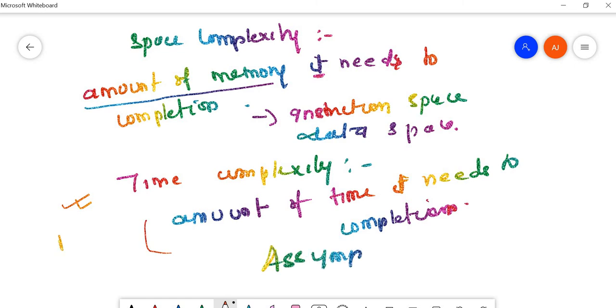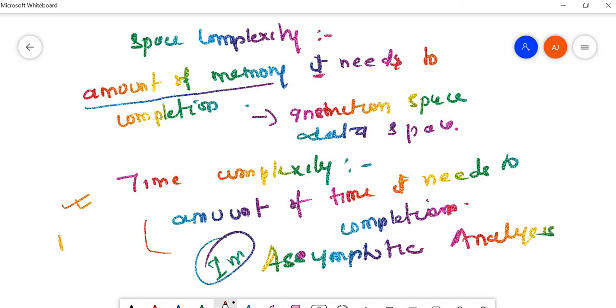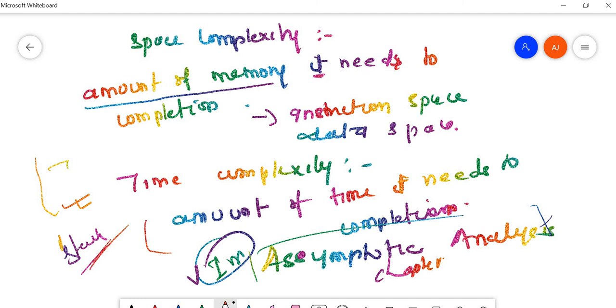Next, one portion is left, that is asymptotic analysis. Asymptotic analysis, with a single s. This is a very important topic in terms of your Viva, in practicals of data structure, and in theory, everything. There is a separate chapter for this topic, so I'm not covering it inside this topic, because we'll be covering a separate chapter. We'll be making a separate video for this. Okay, so till then, stay safe, and next I think we'll start with chapter 2, that is stack. We'll cover everything: program, implementation, theory.